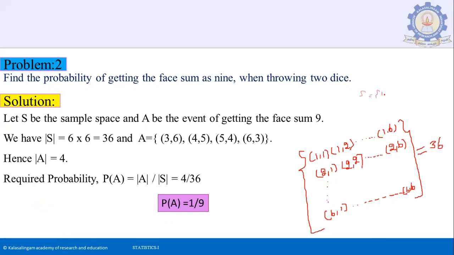If you are tossing 2 dice at the same time, then your sample space includes 36 possibilities. It is listed out here: 1,1; 1,2; 1,6; 2,1; 2,2; 2,6; and so on up to 6,1; 6,2; 6,6. So we have 36 possibilities.